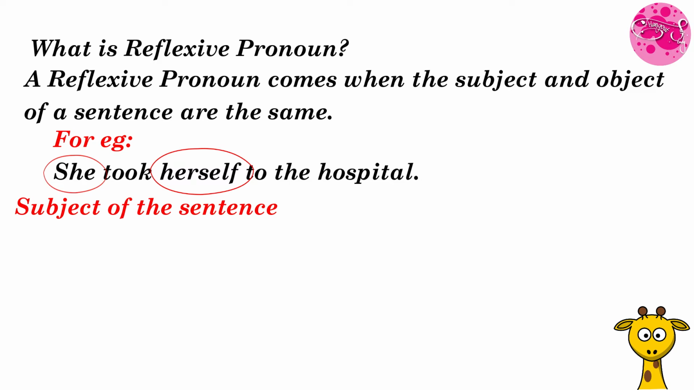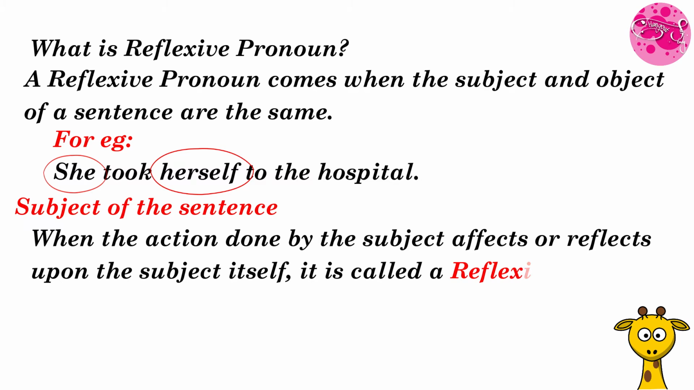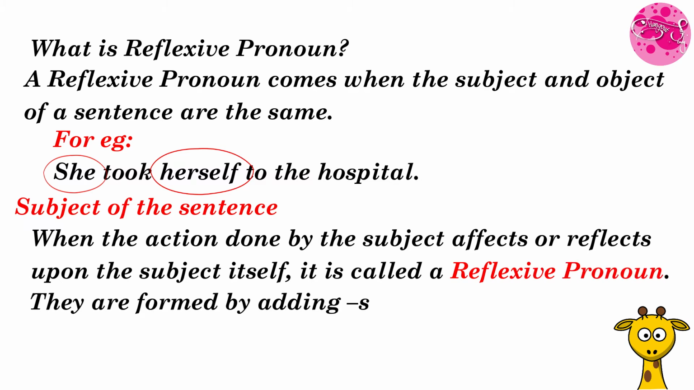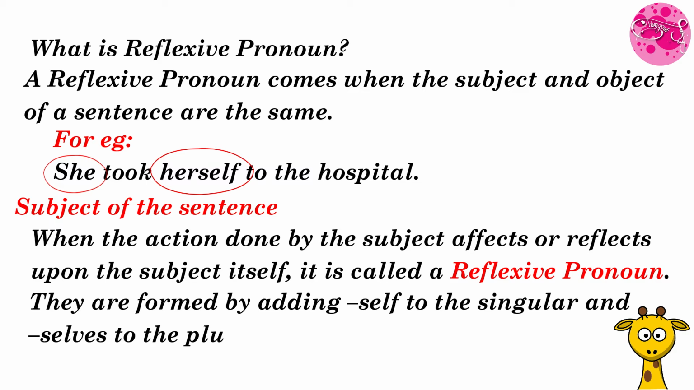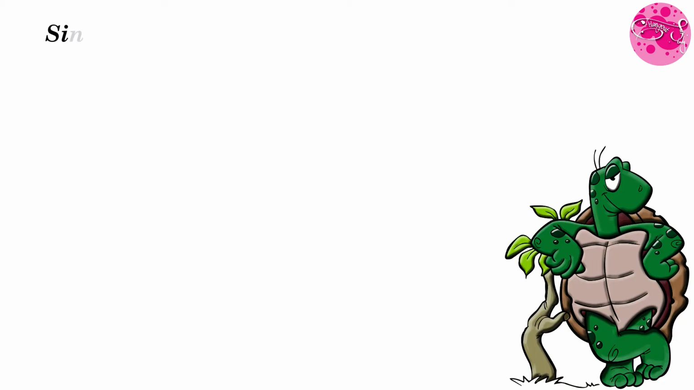So my dear children, when the action done by the subject affects or reflects upon the subject itself, it is called a reflexive pronoun. They are formed by adding self to the singular and selves to the plural pronouns. They are also called the self pronouns. Okay, children? There are different singular pronoun and plural pronoun also.